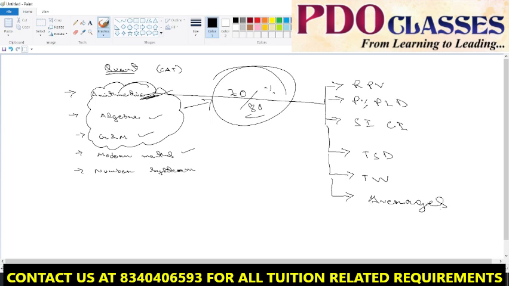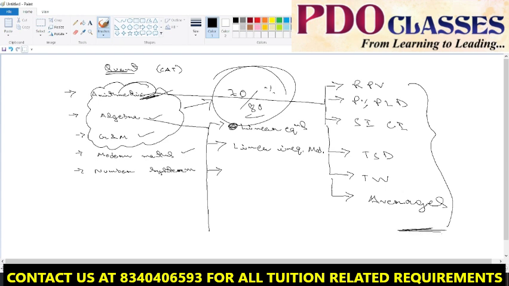Similarly, if I talk about algebra section, there are some important topics, like linear equations, or say simple equation kind of things. Firstly linear equations, slight idea, and linear inequalities, and modulus part. Are you aware of modulus? Uh, no, sir. Okay. You are aware of all these arithmetic topics, right? Yes, sir.